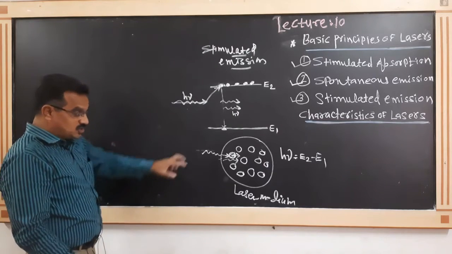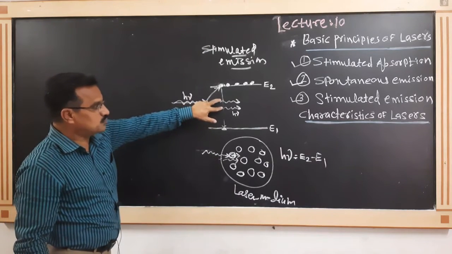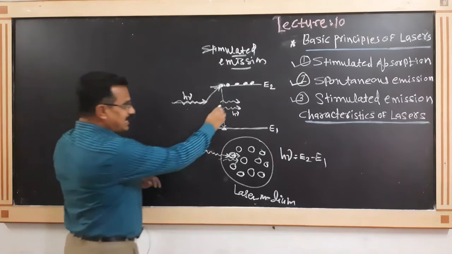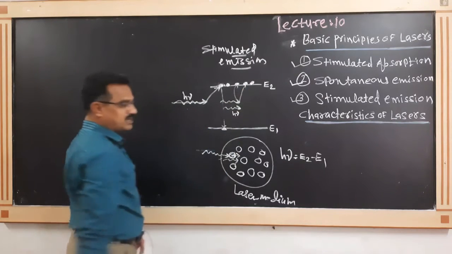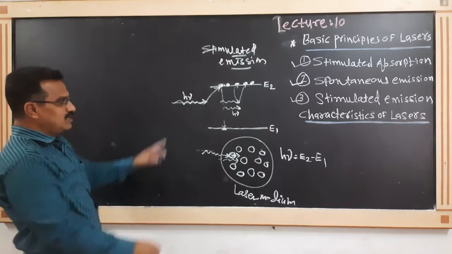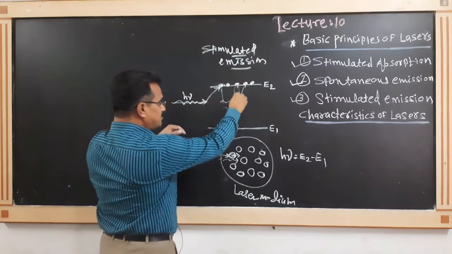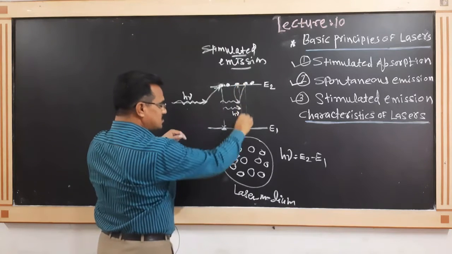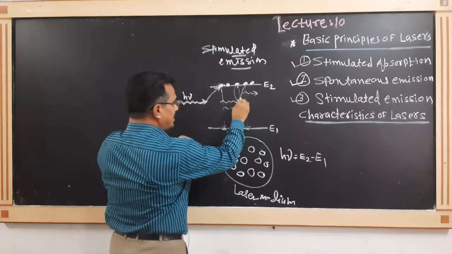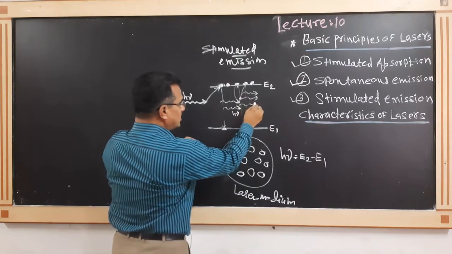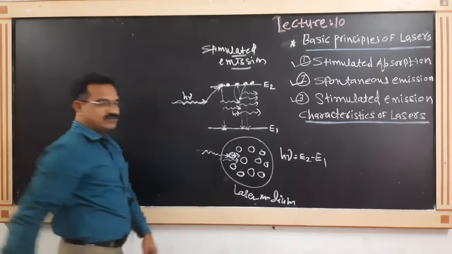Next, these two photons again stimulate the next two atoms, giving the trigger to the next two atoms. These two atoms come back to the ground state and each emits a photon, so the total number of photons is 4.